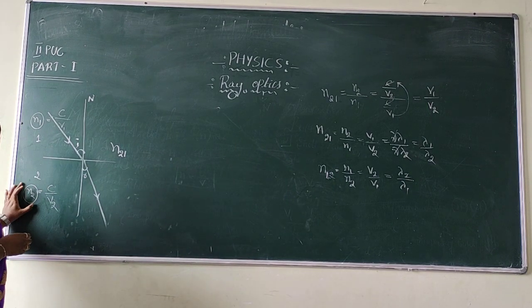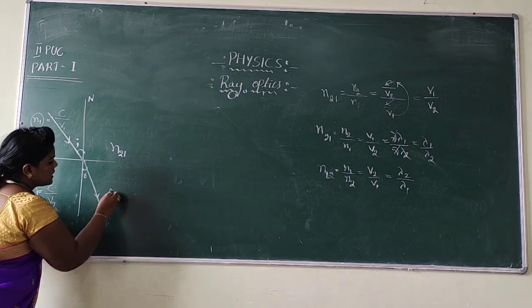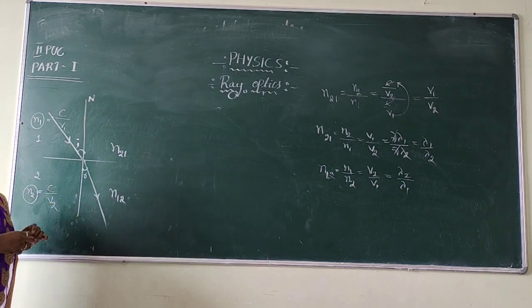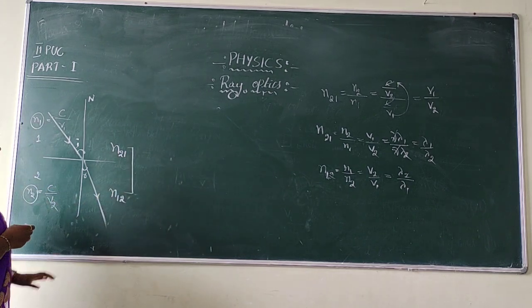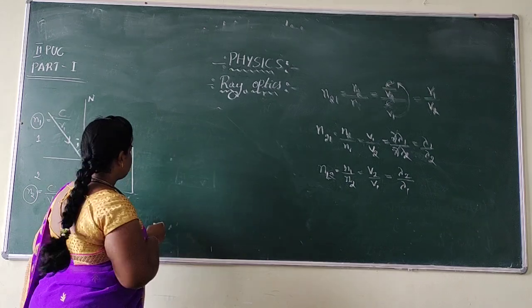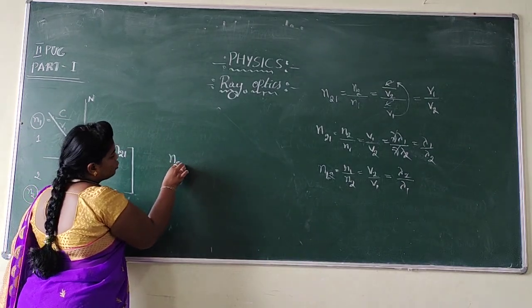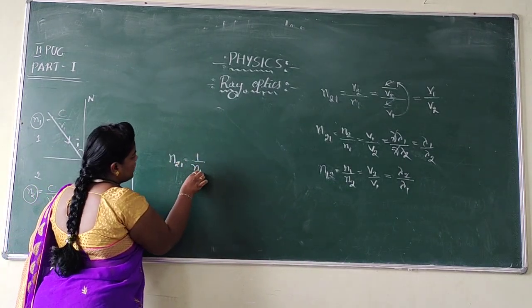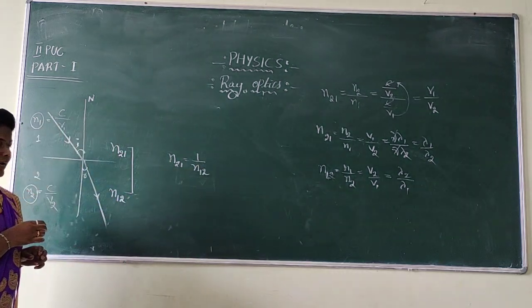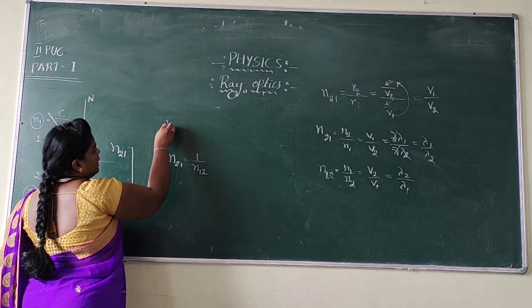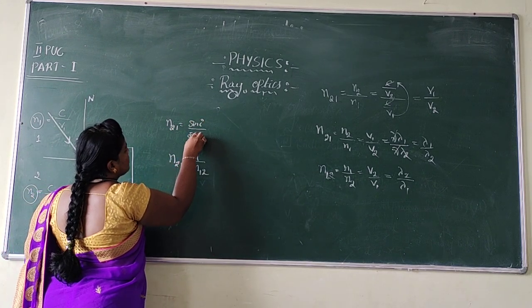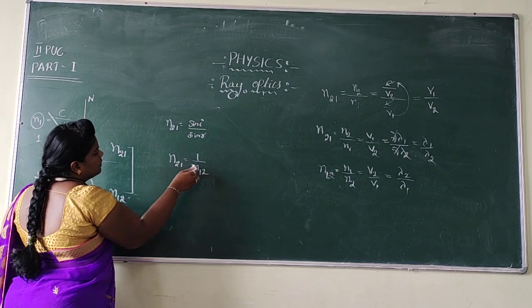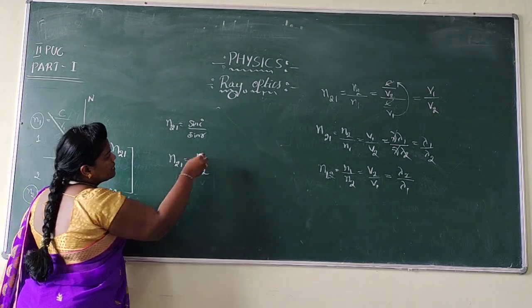If the ray travels from 2 to 1, it is written as N12. Both are inversely proportional to each other because of the principle of reversibility. So N21 can be written as 1 by N12. Already shown that N21 can be written as sin i by sin r. Then how to write N12? N12 is the reverse case.